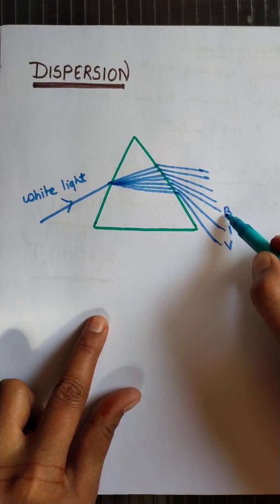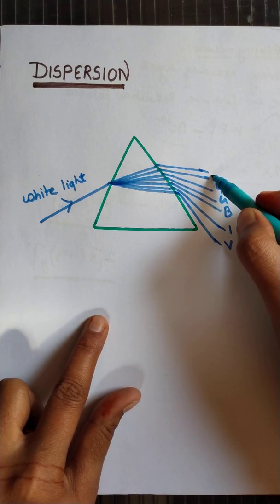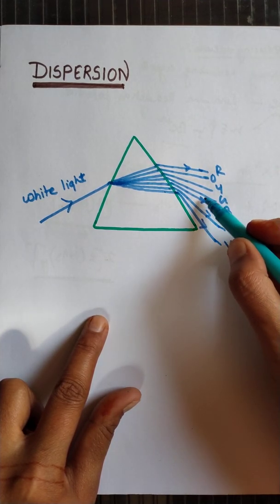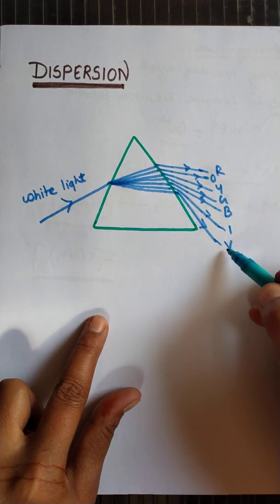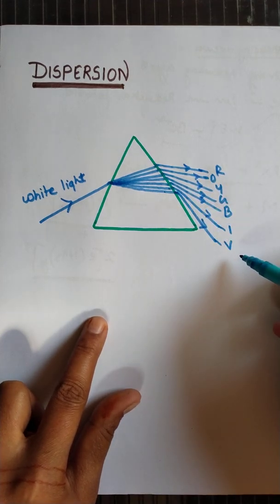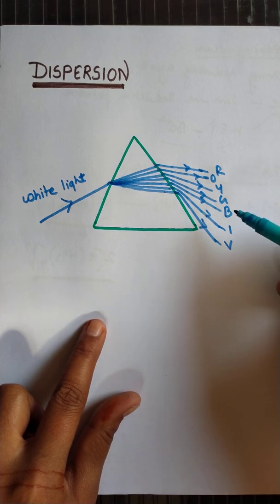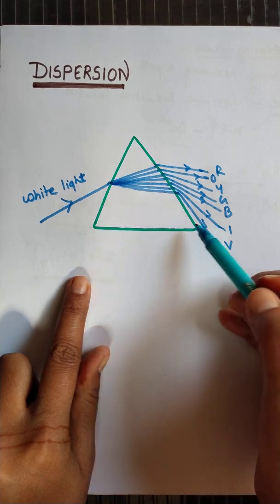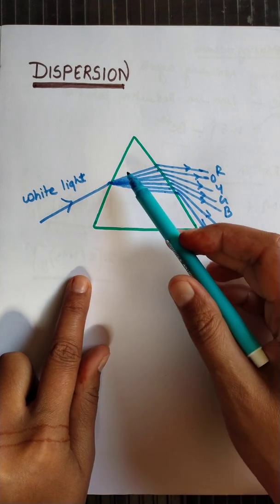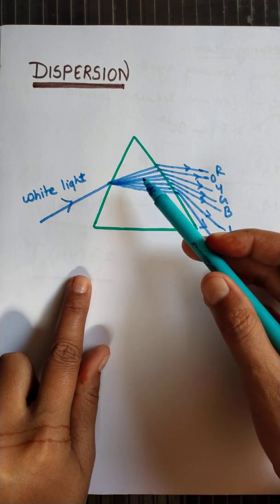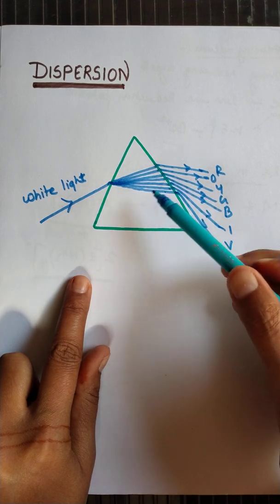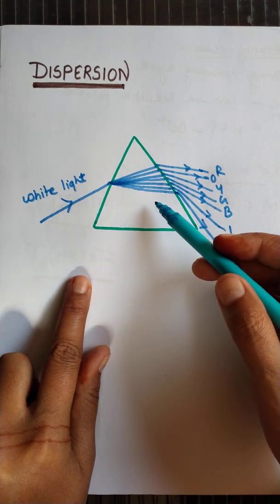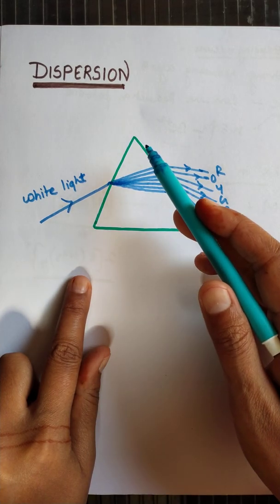That is violet, indigo, blue, green, yellow, orange and red, in which the bending of the red color is least while the violet color bends the most. So this process is called dispersion. So what is actually dispersion? Whenever white light passes through a glass prism, it gets split into 7 component colors in the form of VIBGYOR, and this splitting of white light into 7 colors through a prism is called dispersion.